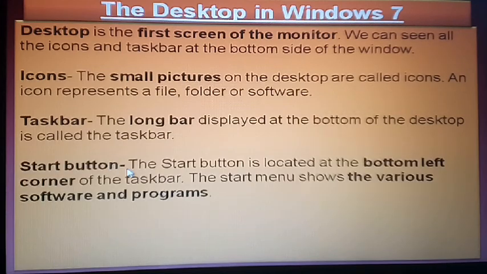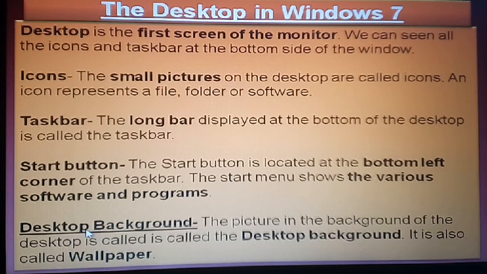After that, start button. Dear students, as we know, the start button is located at the bottom left corner of the taskbar. The start menu shows the various software and programs. All the software and programs you see in the start button. After that, desktop background. Desktop background means the background image of the desktop. The second name is wallpaper. In a mobile also you can change the background, and as it is, we can change the background of the desktop.